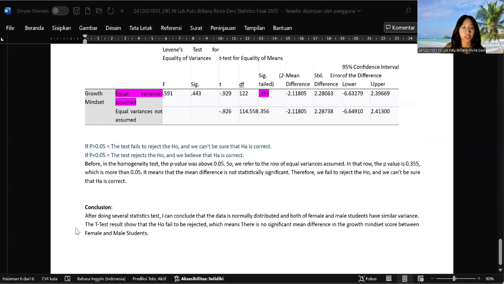For conclusion, after doing several statistical tests, I can conclude that the data is normally distributed and both the female and male students have similar variance. And also the t-test results show that the H0 failed to be rejected, which means there is no significant mean difference in the growth mindset score between female and male students. That's all for me.